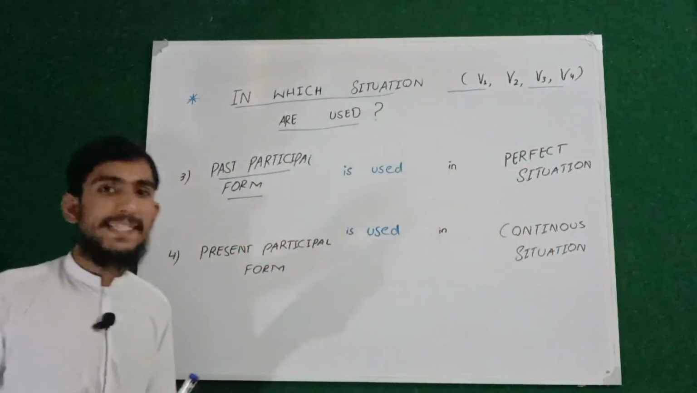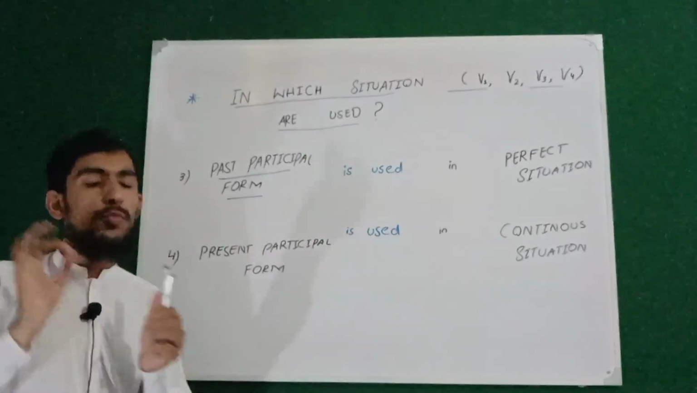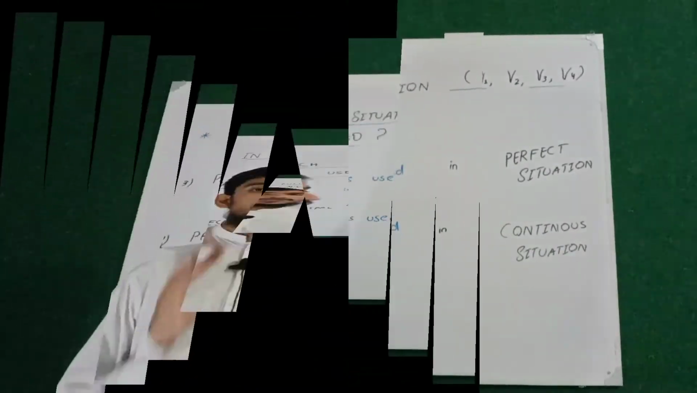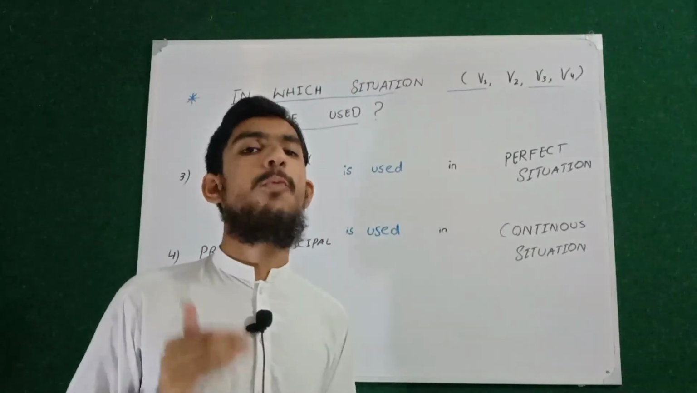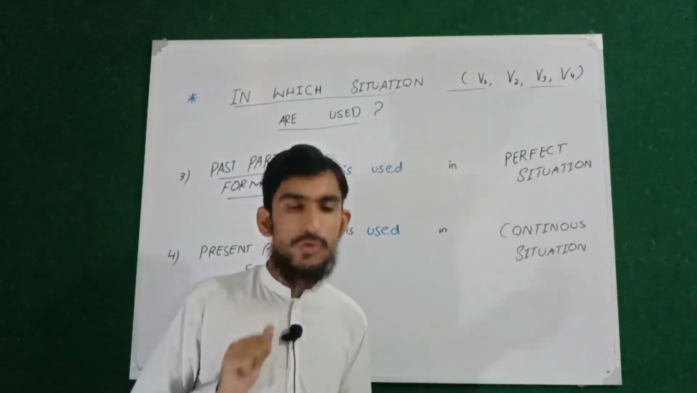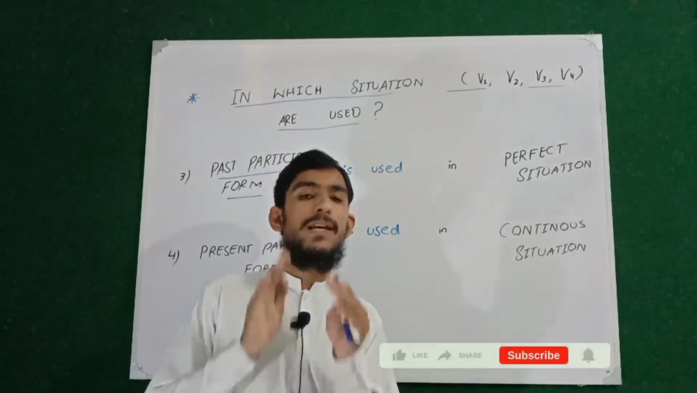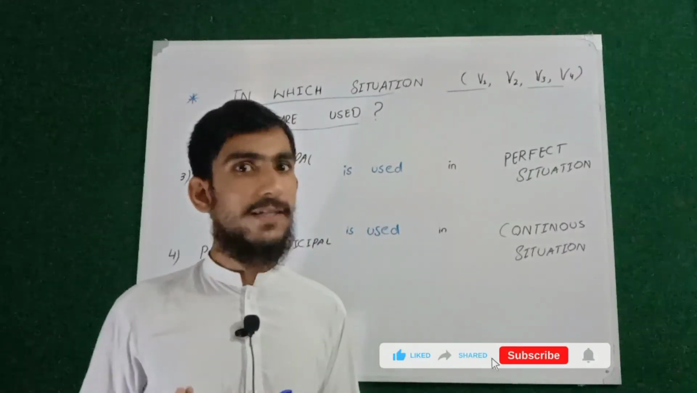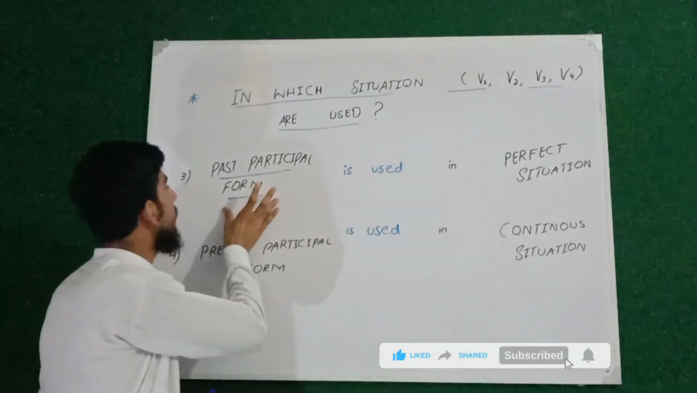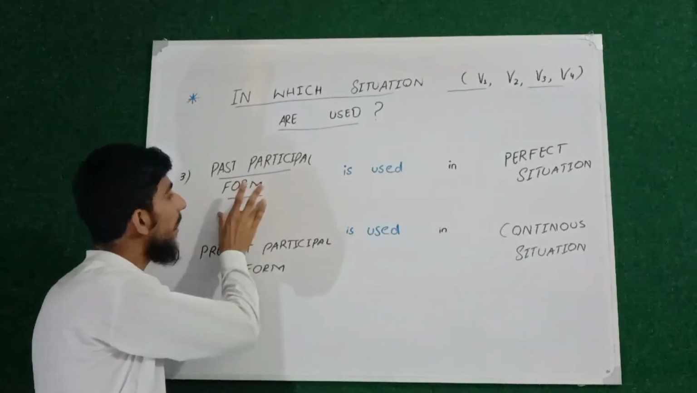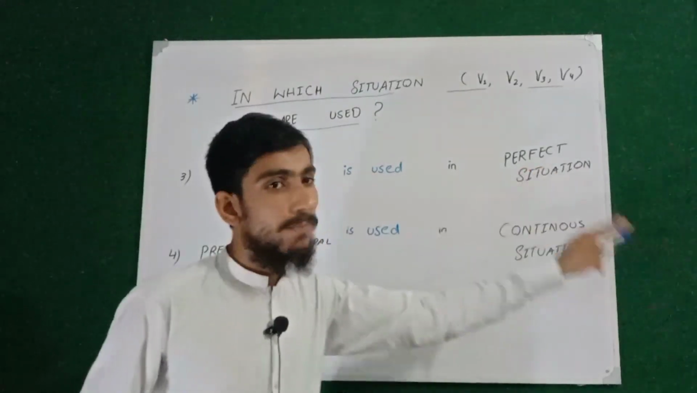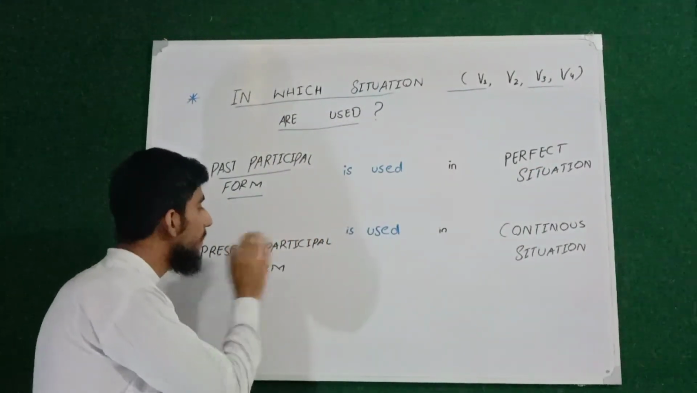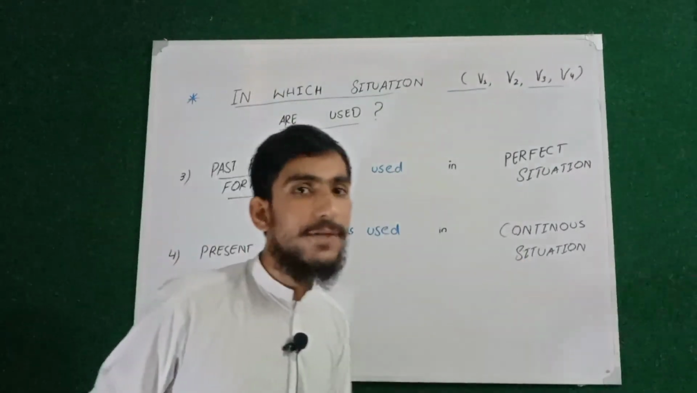So we have discussed in which situation word first form, word second form, word third form, and word fourth form will be used. The word first form, which is called the base form, infinite form, is used in indefinite situation. Then the word second form, which is basically simple past form, is also used in indefinite situation. Then the word third form, which is called past participle form, is used in the perfect situation. And the word fourth form, which is basically present participle form, is used in the continuous situation.